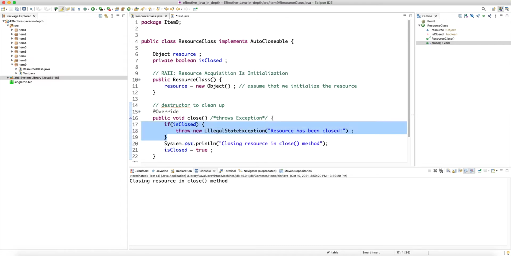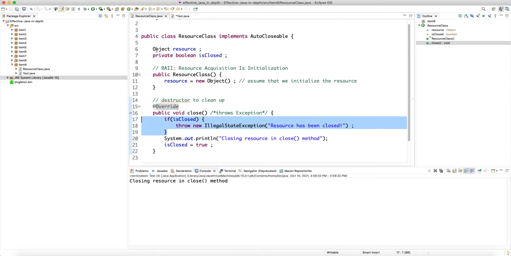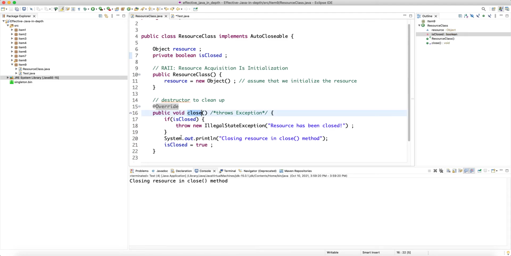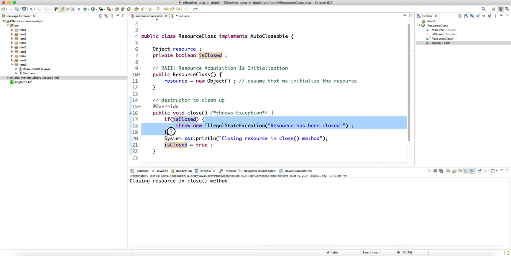This is the recommended way that the book recommends and encourages, that you always have a private boolean isClosed, and then inside the close you first check if the resource has been closed. If not, you go and do the cleanup and set this flag to true, and the next time that it is called then you throw an exception, or you do nothing.